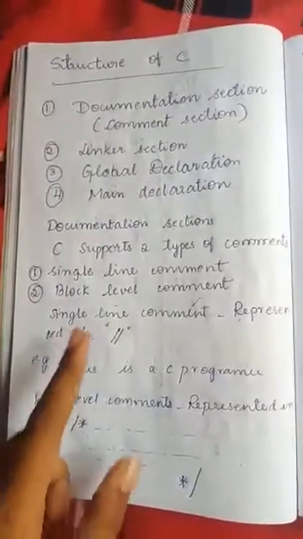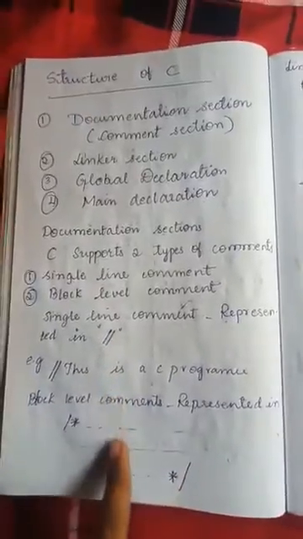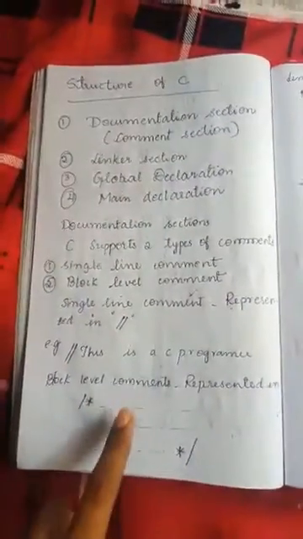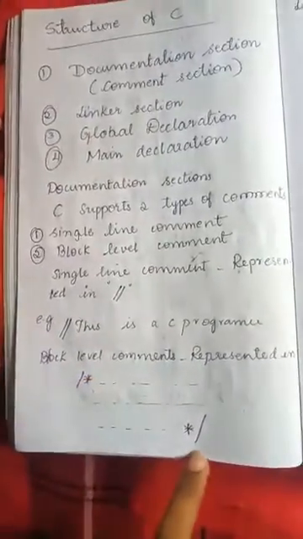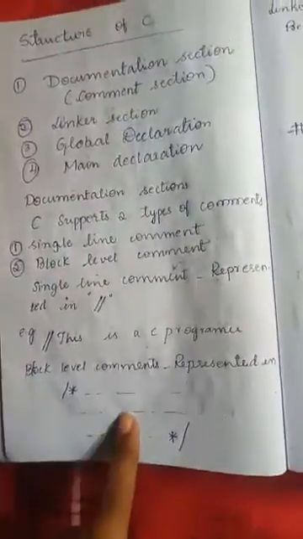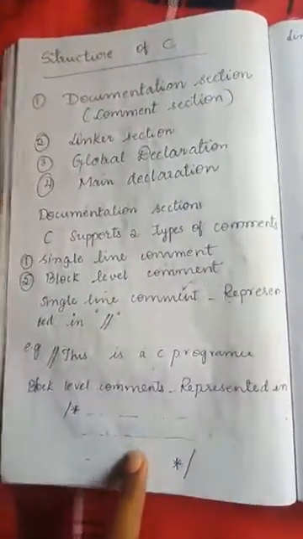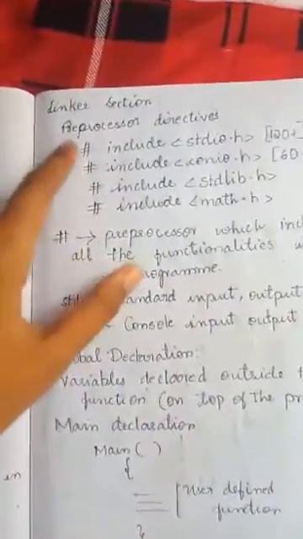Okay, so single line comments are declared with double slash, and block level comments are declared in a block, that is starting with slash and star and ending with star and slash. Whatever we write inside is considered as comments. And remember, in C language, comments are not executed. Okay, next is the linker section.